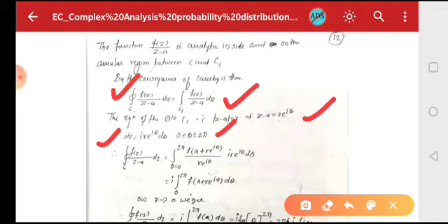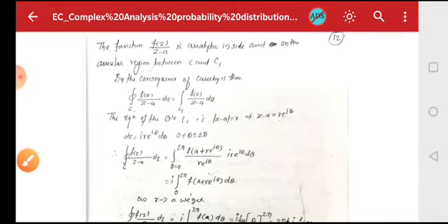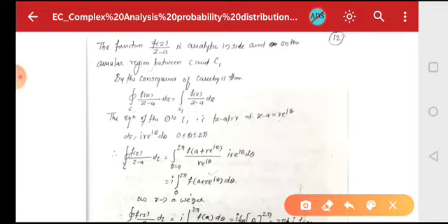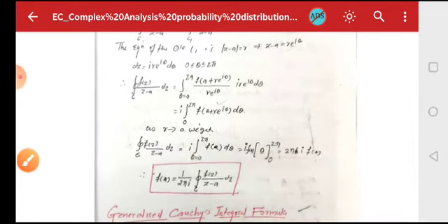Therefore the integral over C of f(z)/(z−a) dz will be replaced by the integration from θ = 0 to 2π of f(a + r e^{iθ}) upon r e^{iθ}, times i r e^{iθ} dθ. Now here you can see that r e^{iθ} and r e^{iθ} get cancelled. i is a constant, you can take it outside. So θ varies from 0 to 2π of f(a + r e^{iθ}).